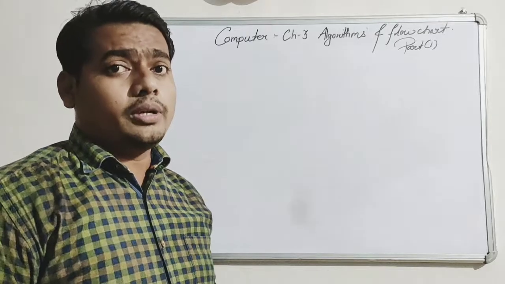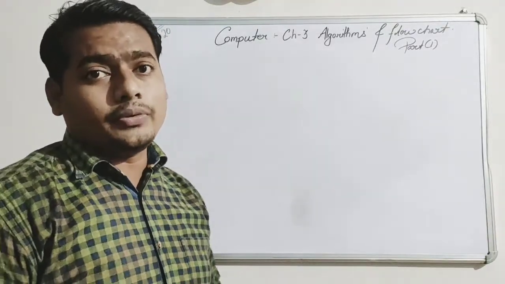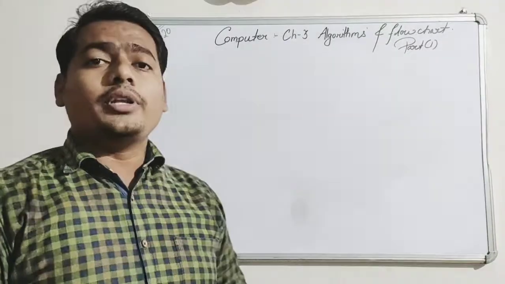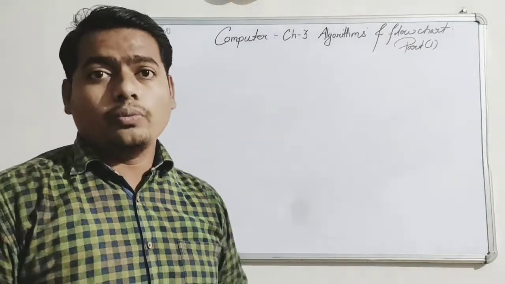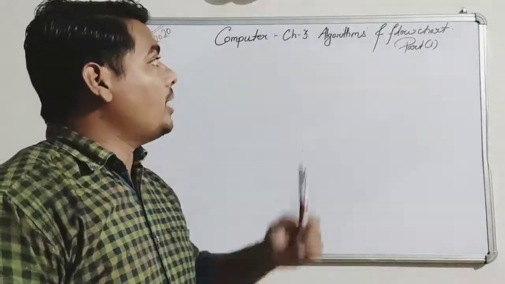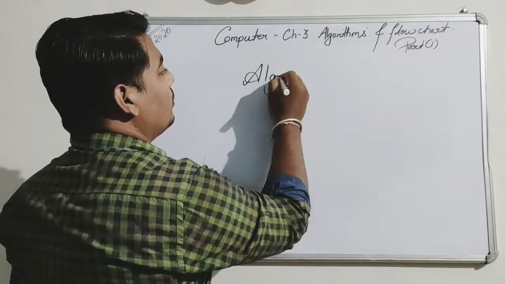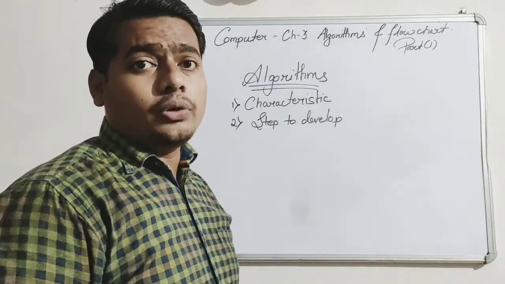Today we are going to read about algorithms and flowchart, class 8, chapter 3, ICSE board. Now in this chapter we will read about what is algorithms. Okay, part 1 and part 2. Part 2 I will prepare afterwards. Part 1 I have prepared, and part 1 is about algorithms. In this part we will read about three things.